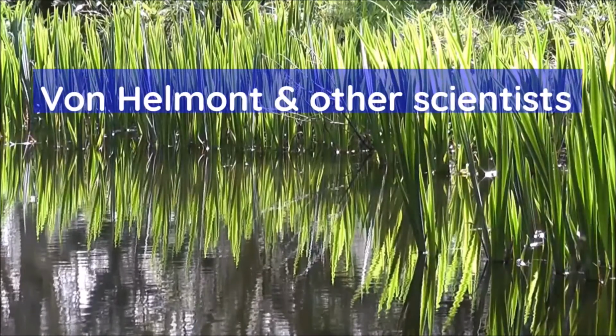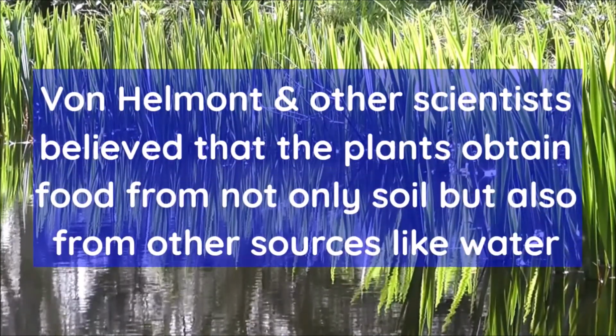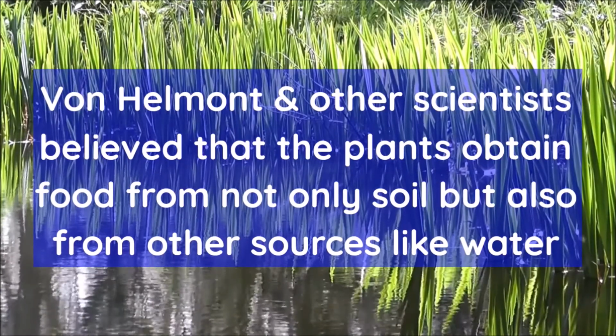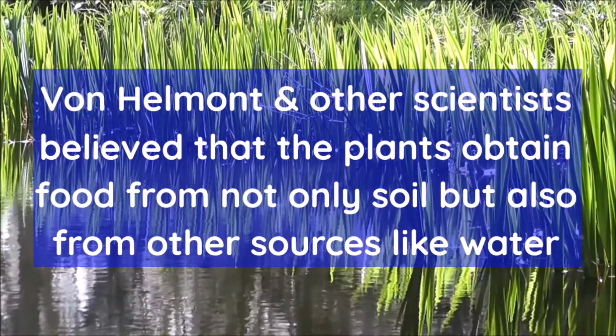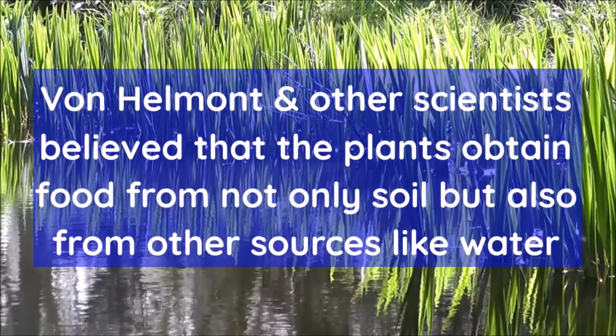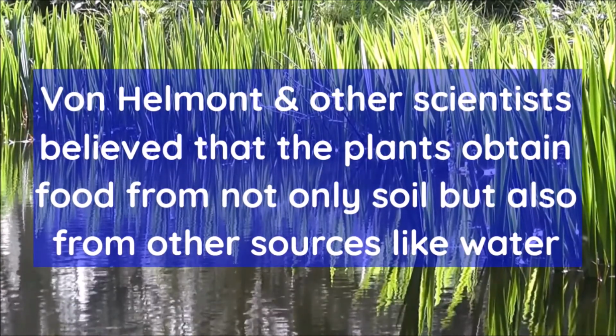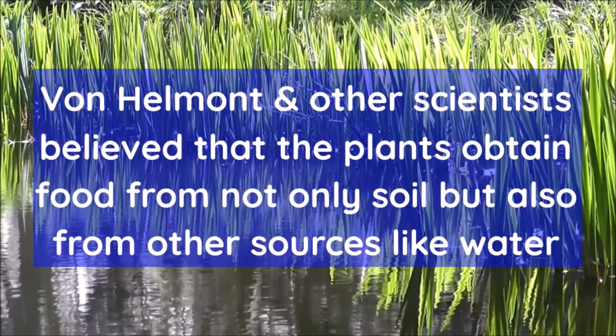Photosynthesis. Earlier, van Helmont and other scientists believed that the plants get their food material not only from the soil but also from other sources like water. Later, several works have been done to reveal the requirements and products of photosynthesis. Let us go in detail.